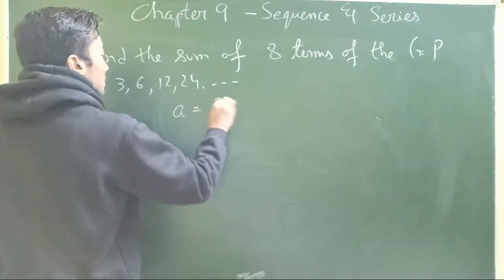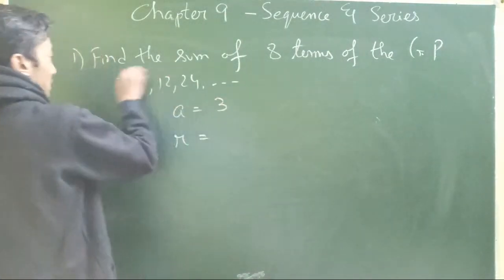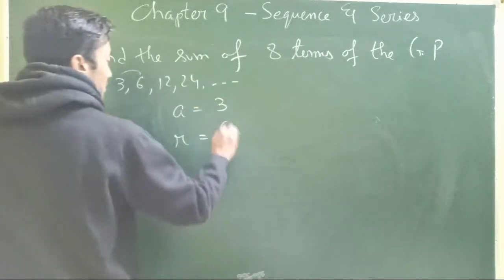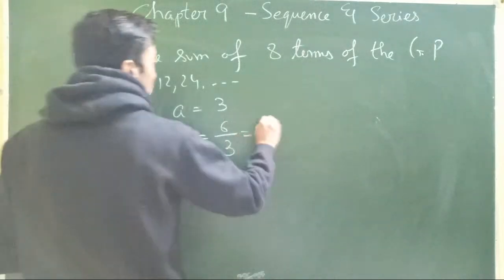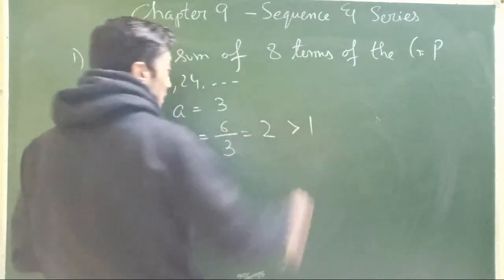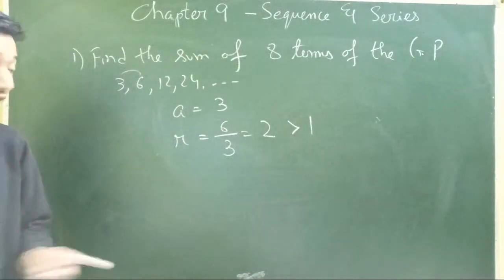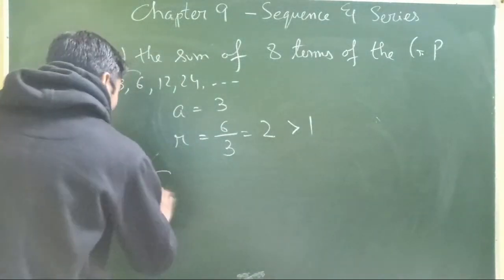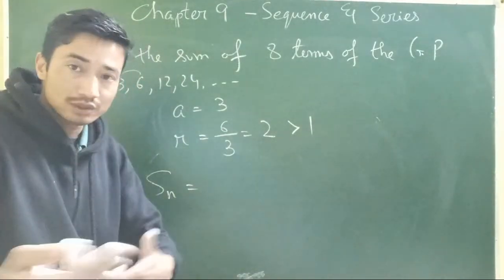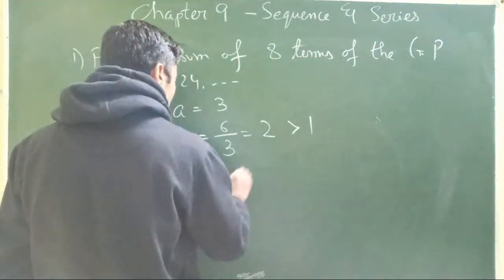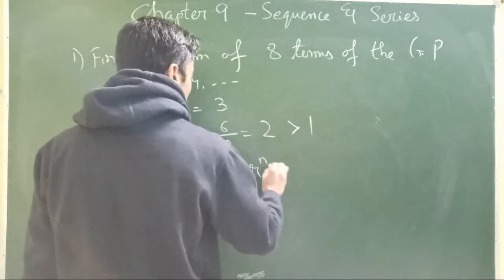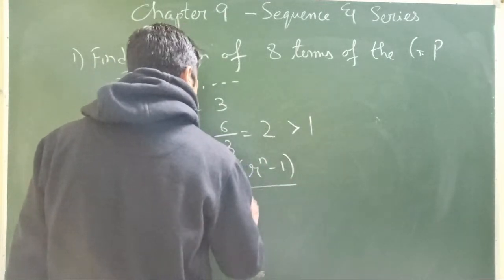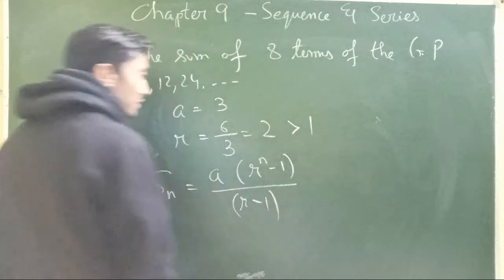So first term 3, common ratio, as we can just divide any term by its preceding term, is 2. Now 2 is greater than 1. So which formula are we going to use? You can check your notes that you have just written. Since r is greater than 1, it will be a into r power n minus 1 divided by r minus 1. So you will be using this particular formula.